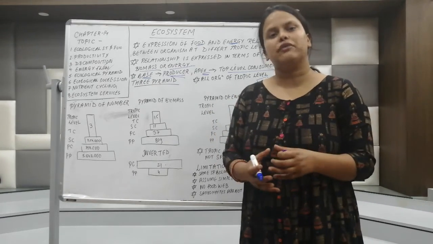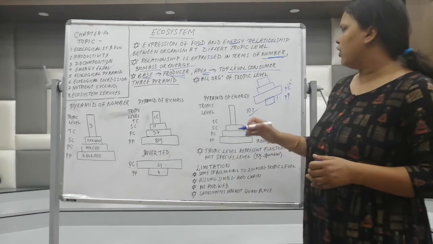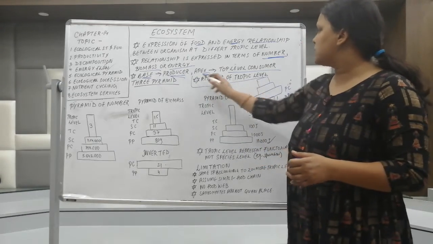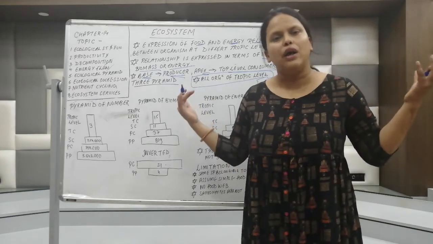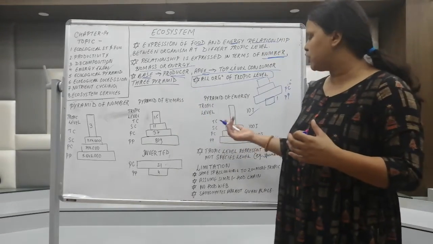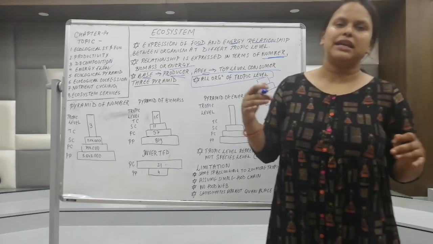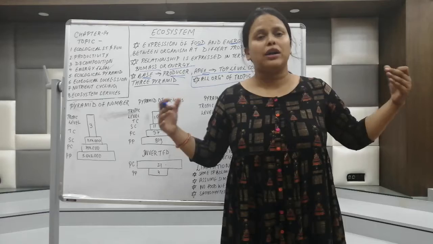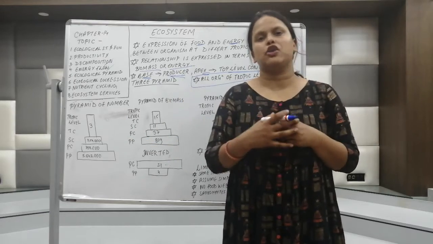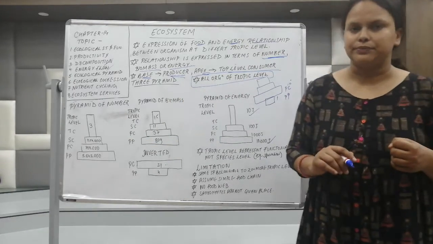There are some limitations of this pyramid that we'll see. First of all, all the organisms in the trophic level are not considered. We do not take all the organisms. Let's suppose we talk about the primary producer, we are just taking the tree. We are not considering all the grasses, bryophyta, pteridophyta, gymnosperm. We are not taking all the organisms under the trophic level. That is the first limitation.